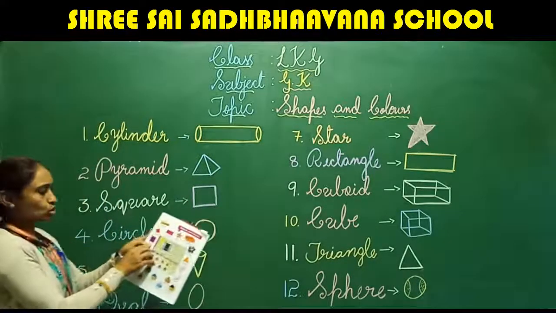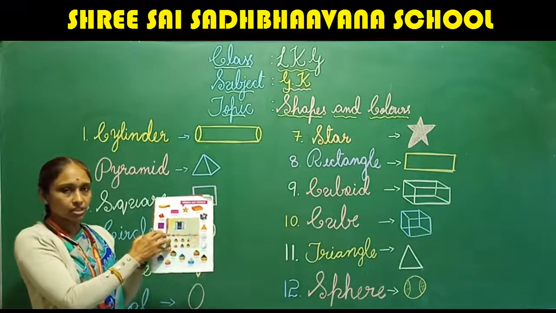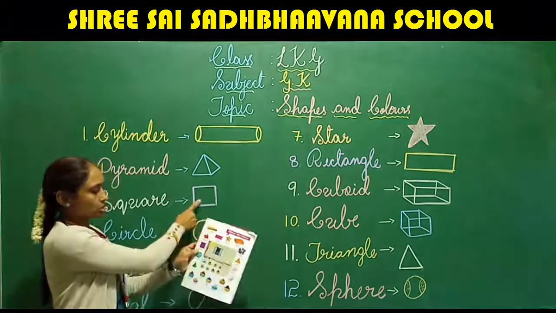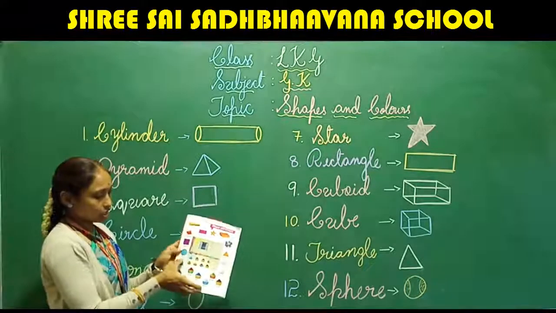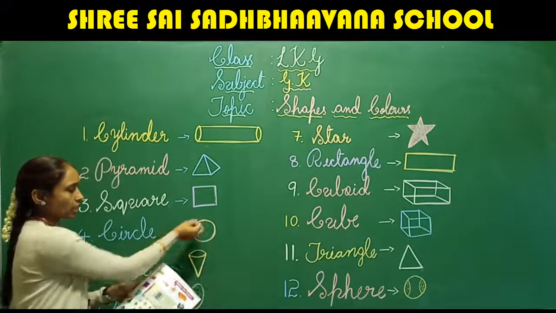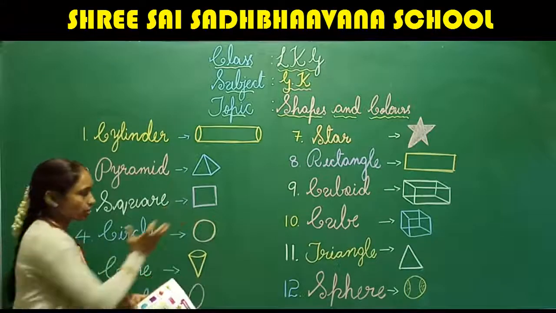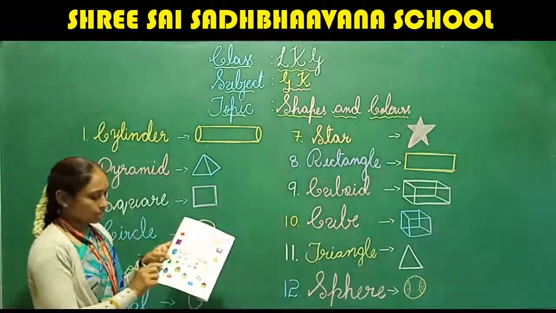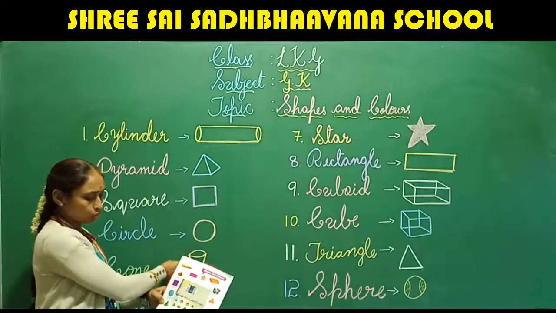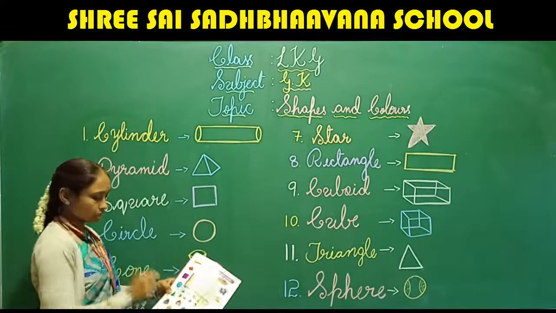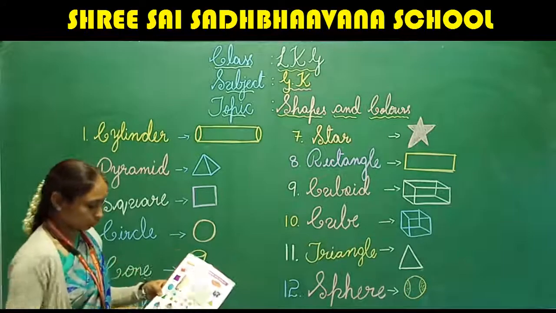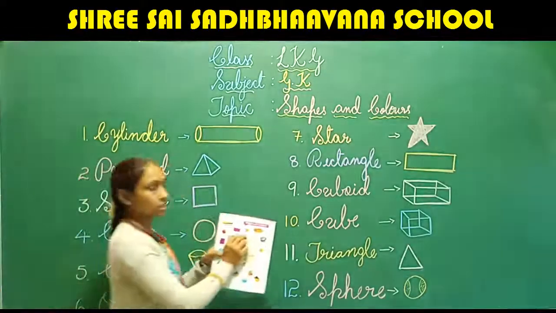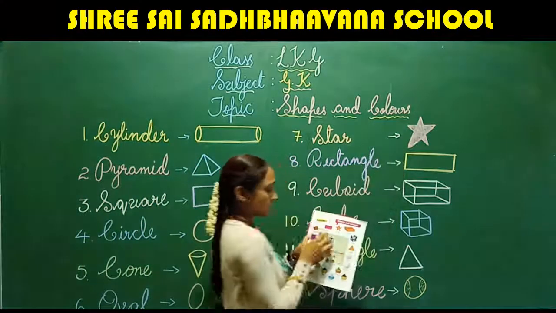And next we have square, which is in purple color in the book that I have written here. Okay, so this shape is called square. And what next do we have? We have circle. Okay, what is this shape called? This is circle. And next we have cone. Okay, next we have cone. And here, what do we have here? So here we have star.